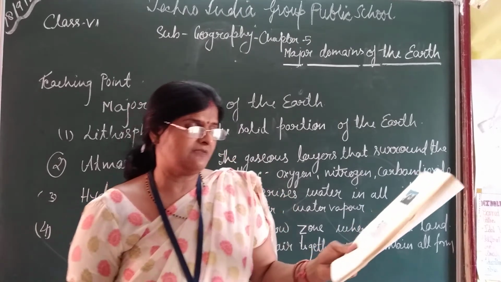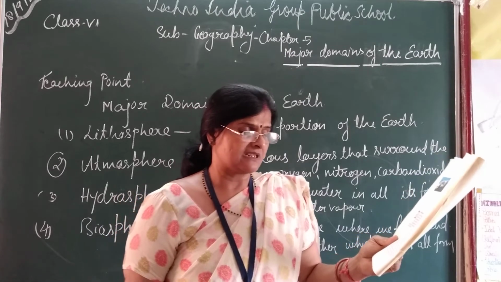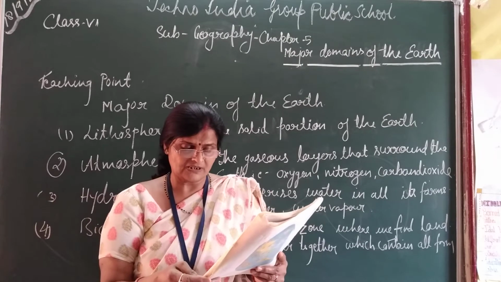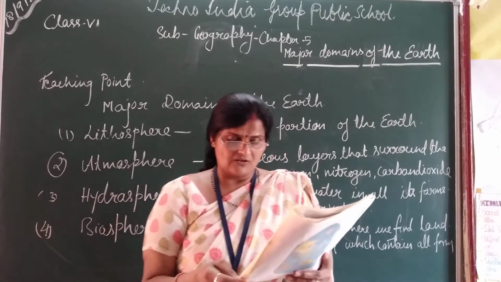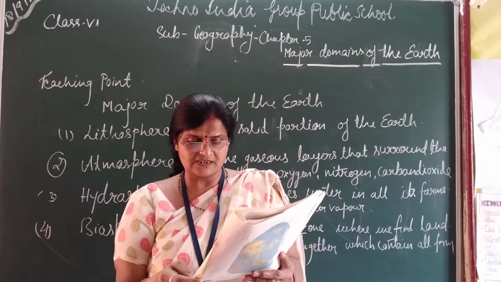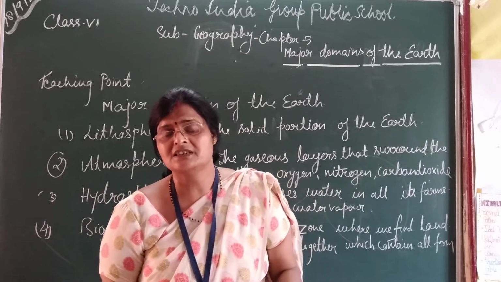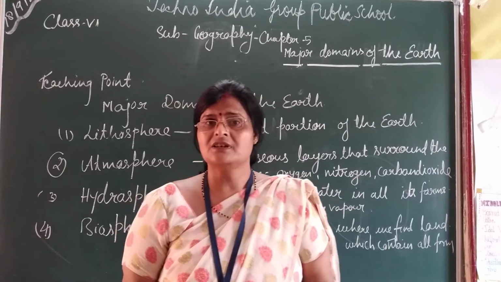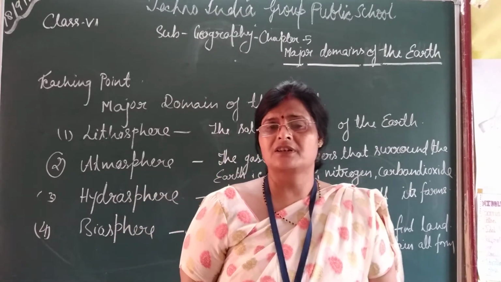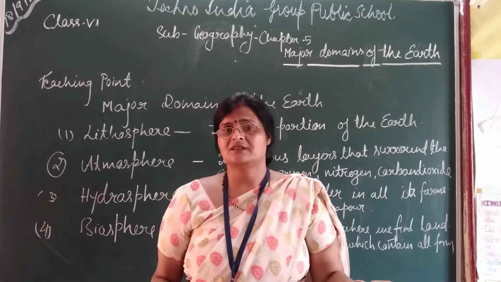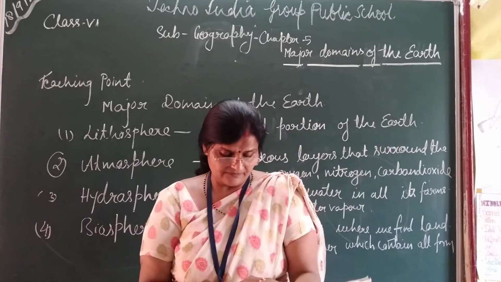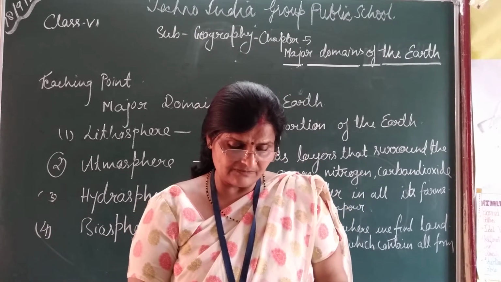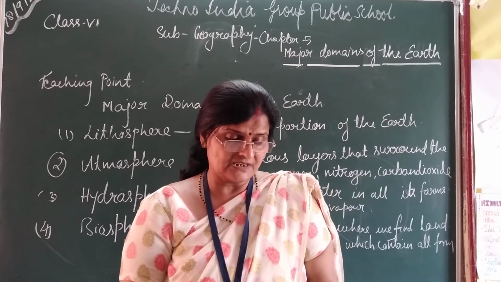Now, there are two main divisions of the earth's surface. Large land masses are called continents, and the huge water bodies are called the oceans. All the oceans of the world are connected with each other. How many oceans are there? There are four oceans: Pacific Ocean, Indian Ocean, Arctic Ocean, and Antarctic Ocean. They are interlinked. The level of the sea water remains the same everywhere. Elevation of the land is measured from the level of the sea, which is taken as zero.